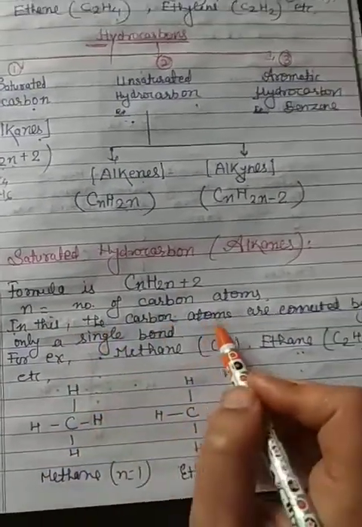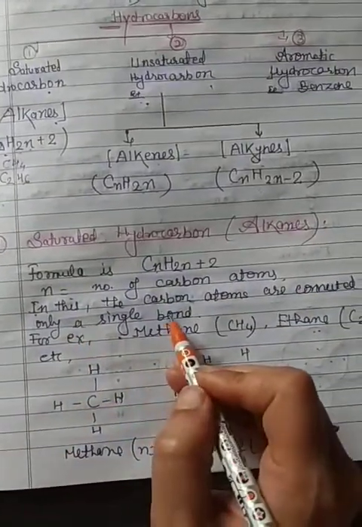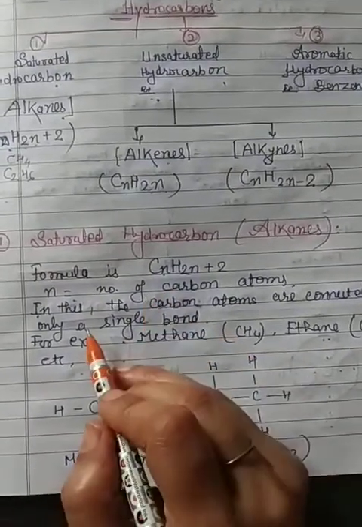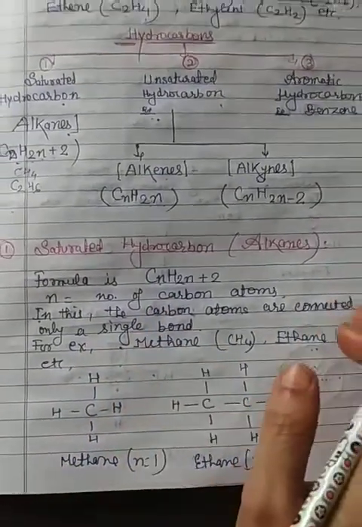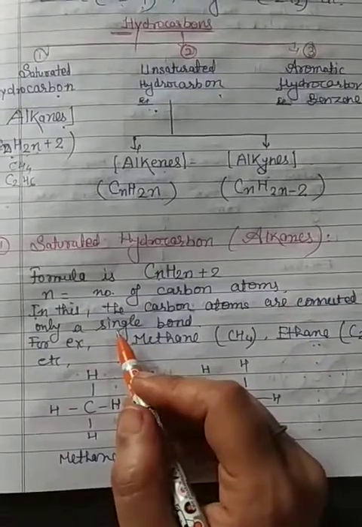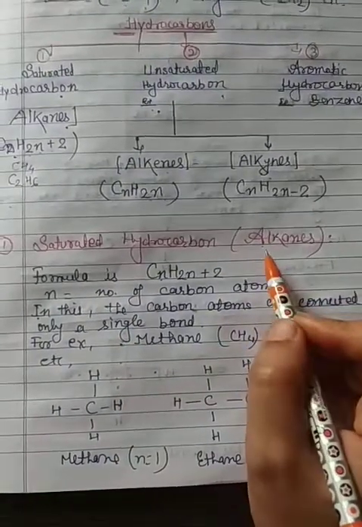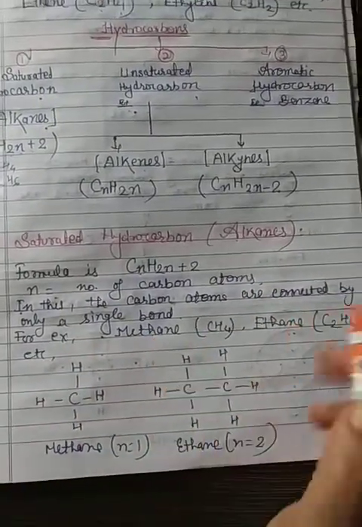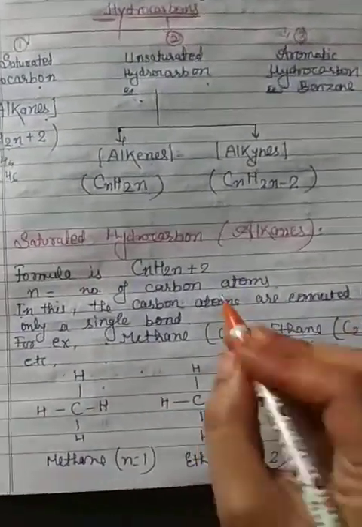In this, the carbon atoms are connected only by single bonds. Alkanes contain single bonds, for example methane, ethane.